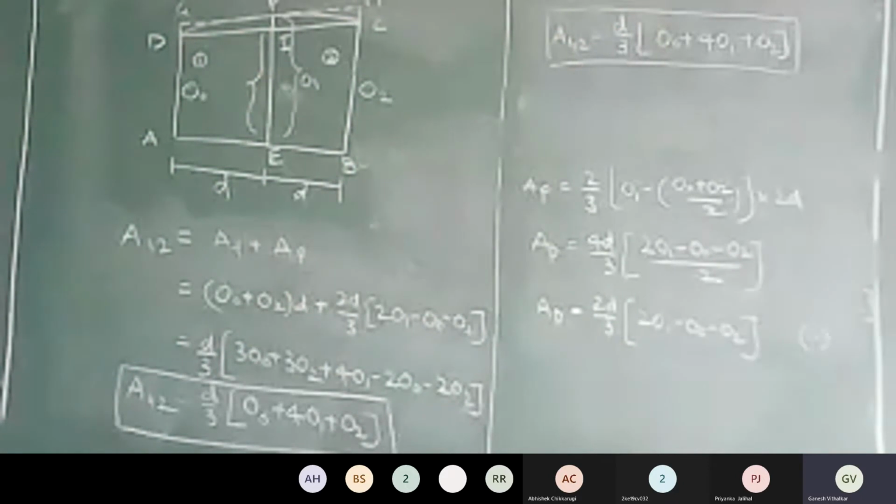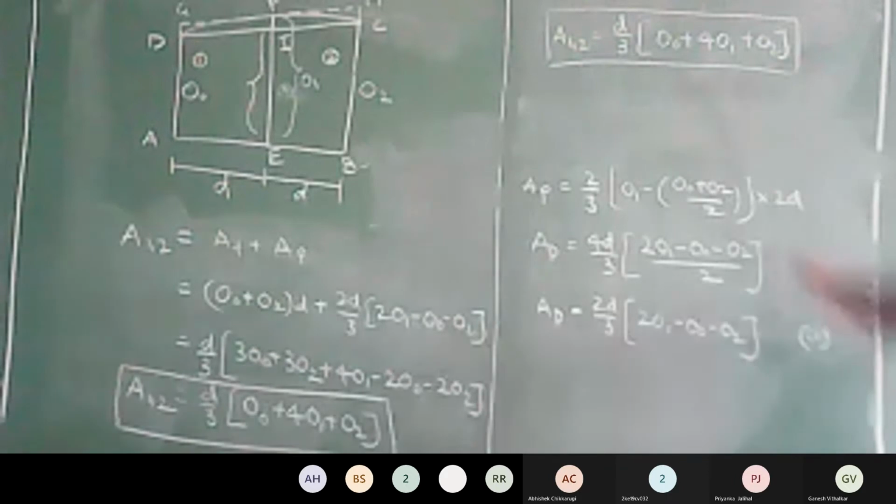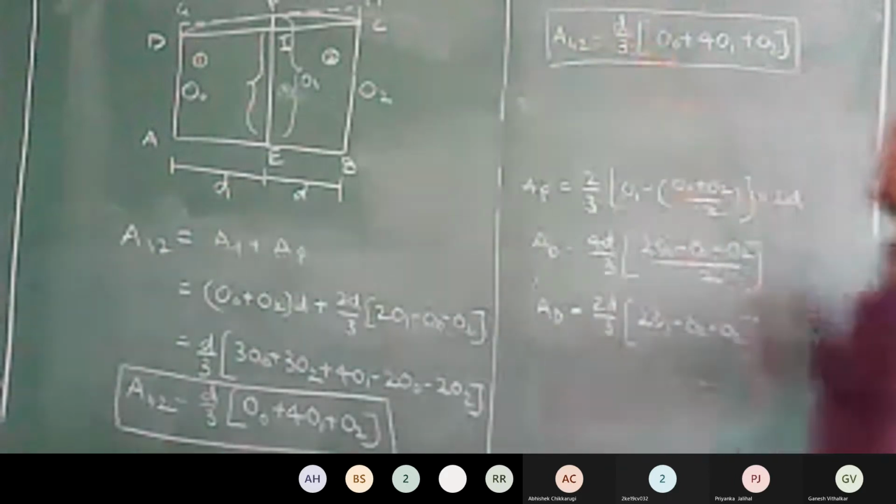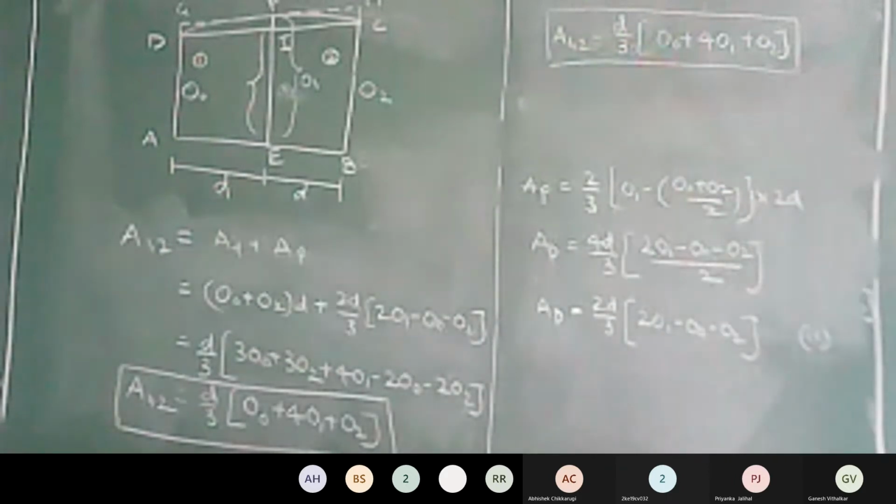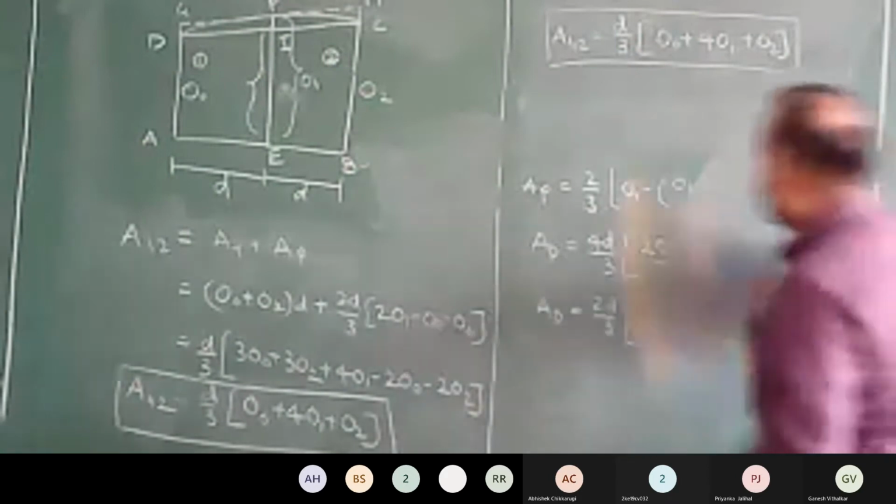Right? No, sir. Okay. So area of my segments 1, 2 is equal to d by 3 multiplied by O0 plus 4 times of O1 plus O2. This is not just the end of the derivation of Simpson's rule. We'll go further and continue this.